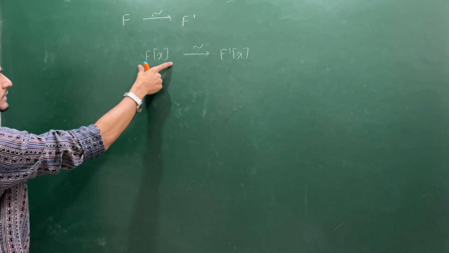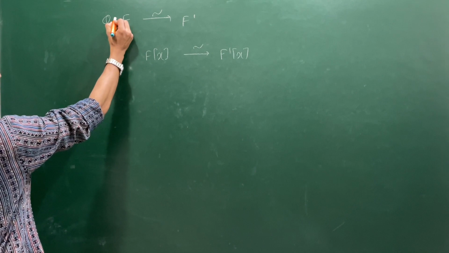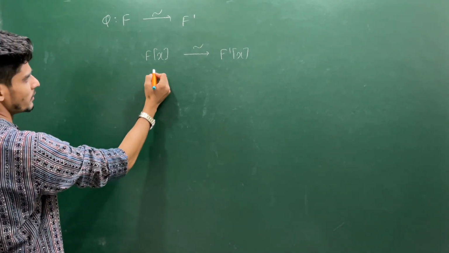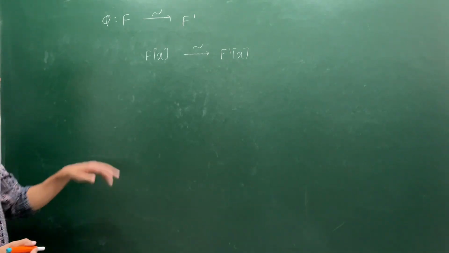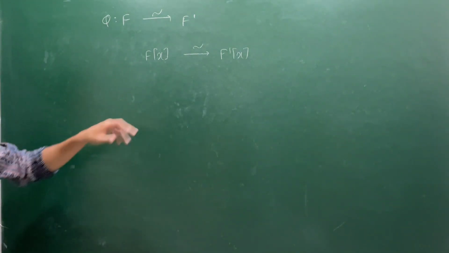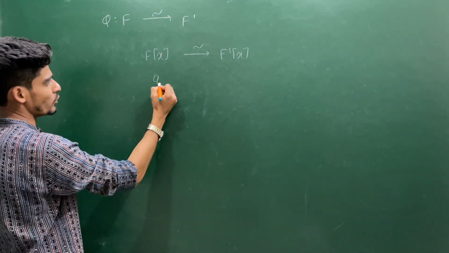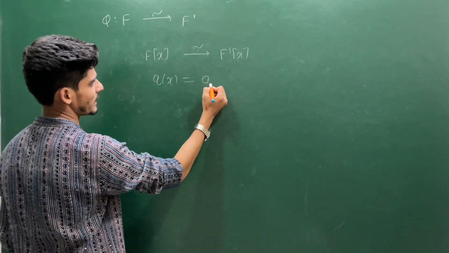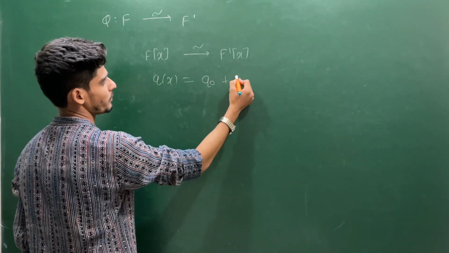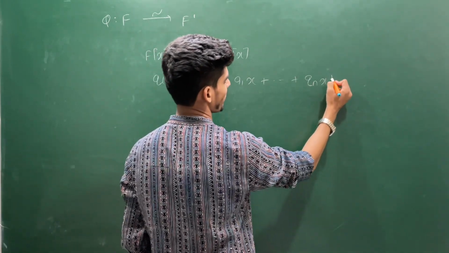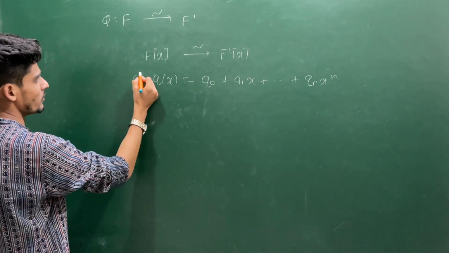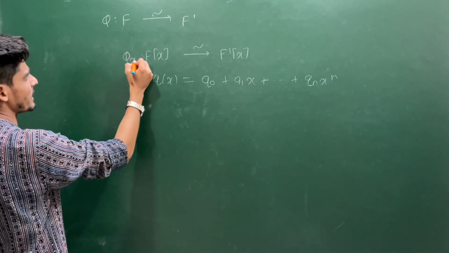And how can you create this? Suppose this is your map phi, then you can define this mapping by operating phi on the coefficients of the polynomial. Suppose you are taking q(x), and q(x) looks like q naught plus q1 x plus up to qn x power n. Then what will be the image of this under phi? Let me call it phi x.